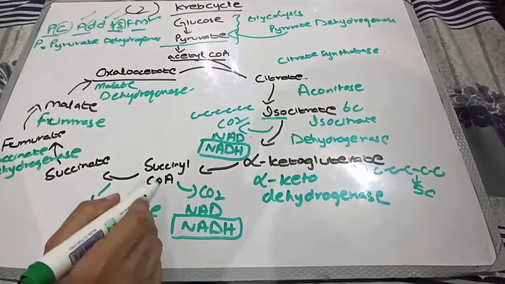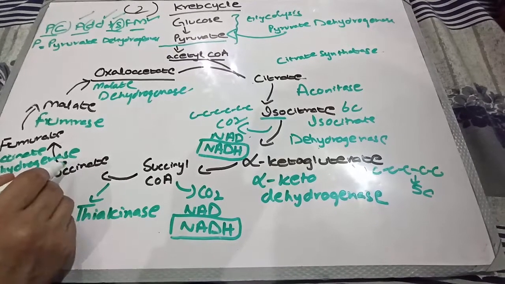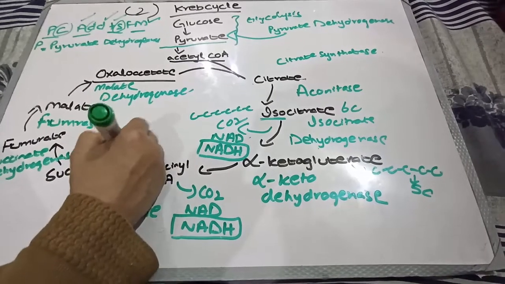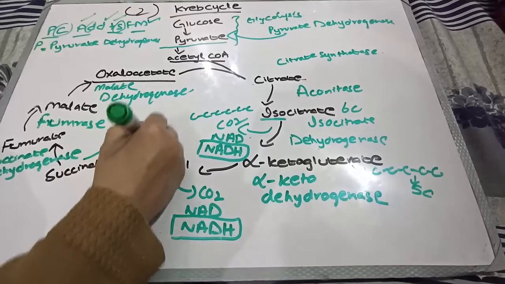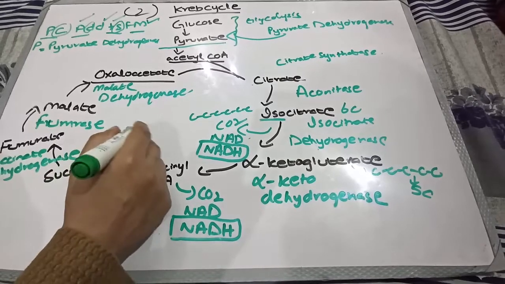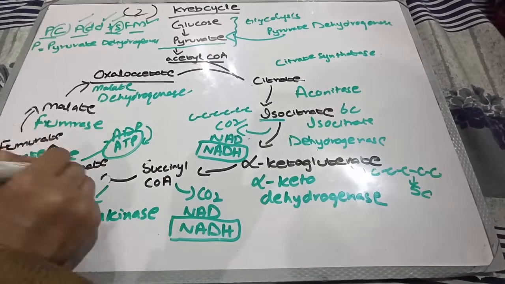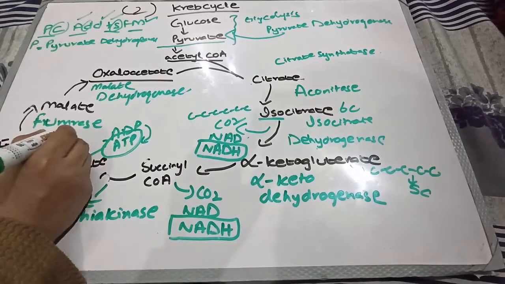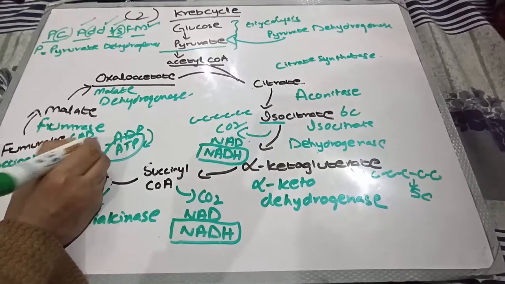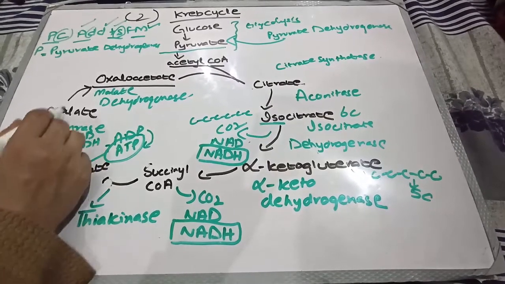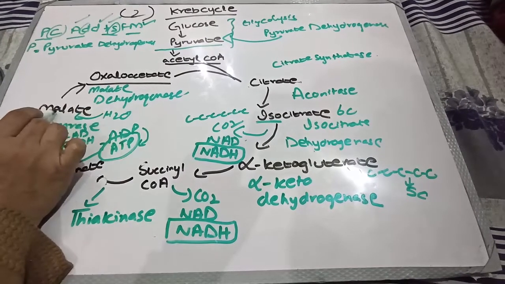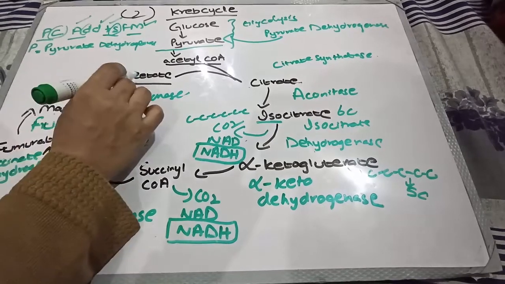Next, when succinyl coenzyme A converted into succinate, ADP is converted into ATP. So here we have a molecule of energy, ATP. When succinate converted into fumarate, FAD converted into FADH2.